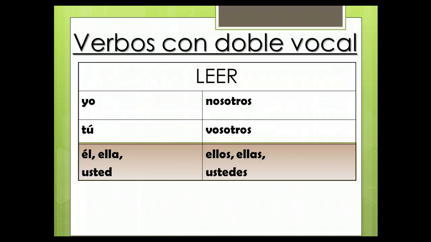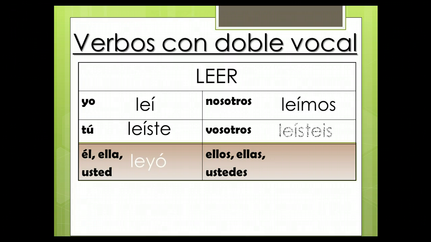For example, leer has two vowels. It has a double E. So leer will be conjugated in the preterite as leí, leíste, leyó, leímos, leísteis, leyeron. Every single form has an accent except for ellos, ellas, ustedes, and we need this in order to maintain pronunciation. If we didn't have an accent here, it would just be leiste. We need the accent, so it's leíste, leí, leímos.